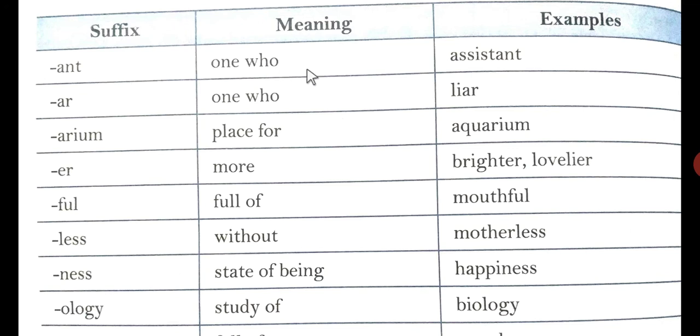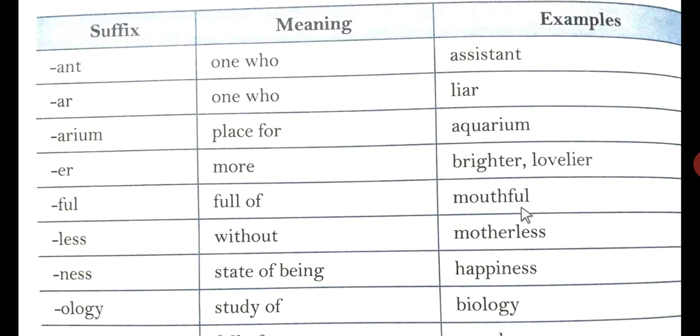Ant, used for assistant. Er, one who: liar. Aquarium, arium has been used, a place for the fish. You can see aquarium is the place for keeping the fish, tortoises, small crocodiles and many other things. Er is used for brighter and lovelier.